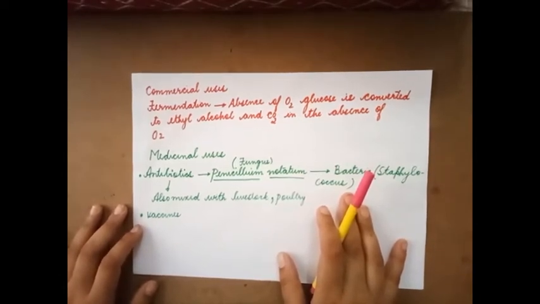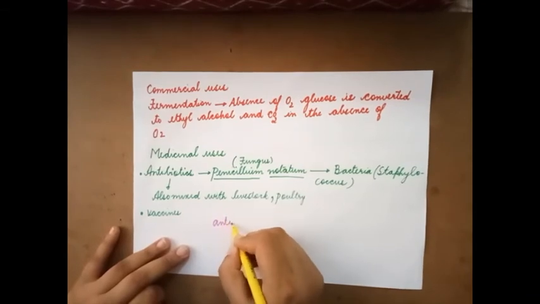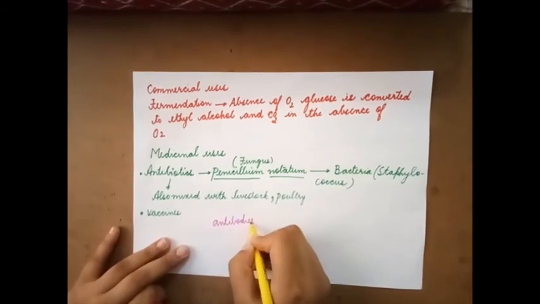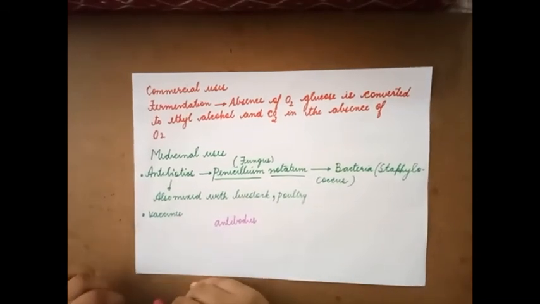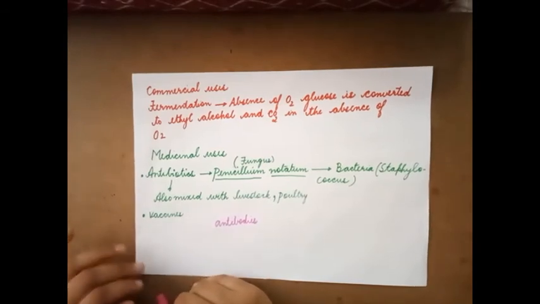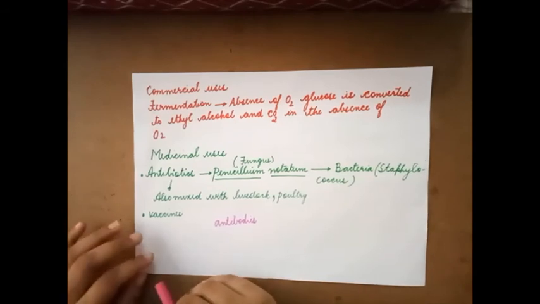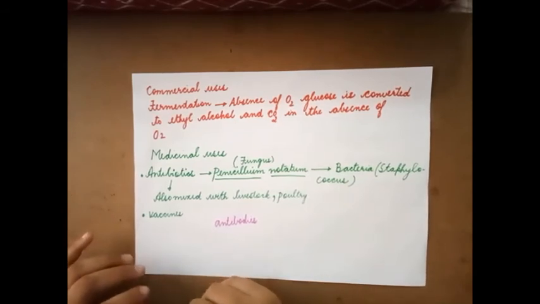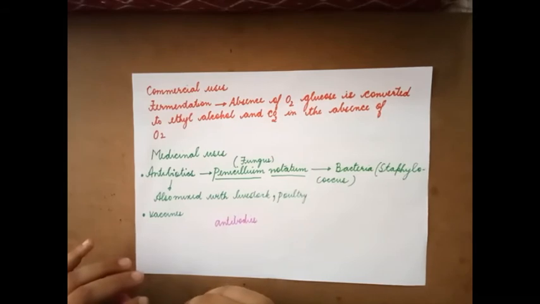Vaccines. Now, a vaccine is a suspension of dead or weak microbes which, when injected into the body, stimulates the immune response, and in turn our body produces substances known as antibodies. These antibodies fight against the diseases, and they remain and protect us from any microbial attack in the future.